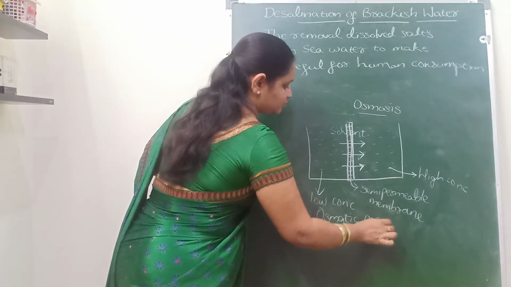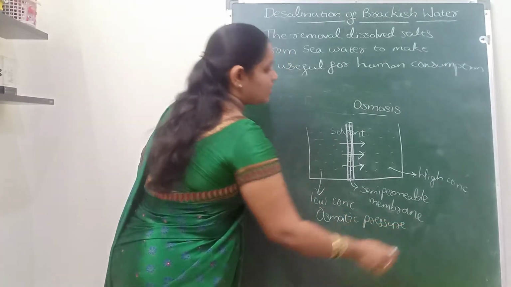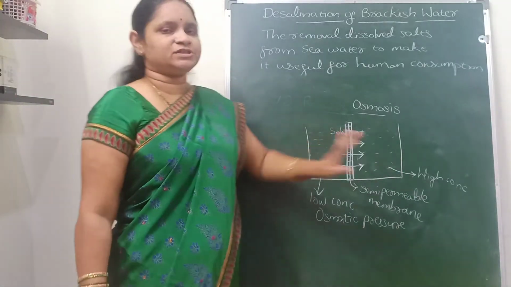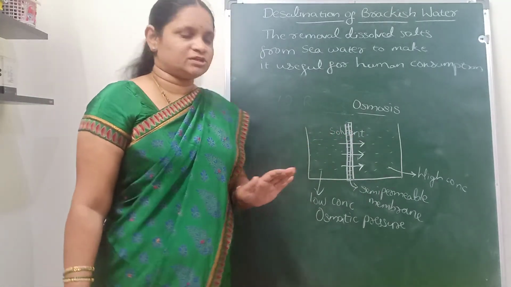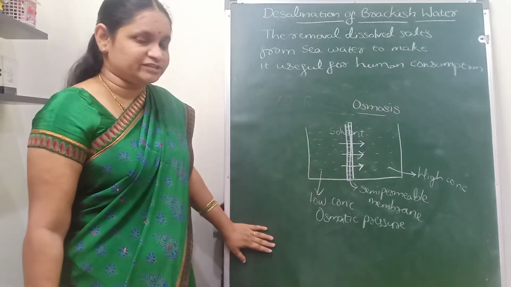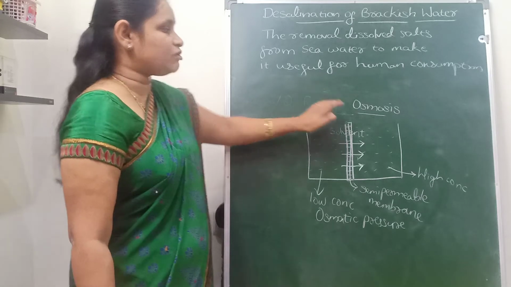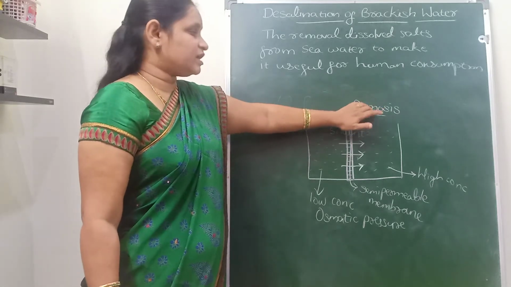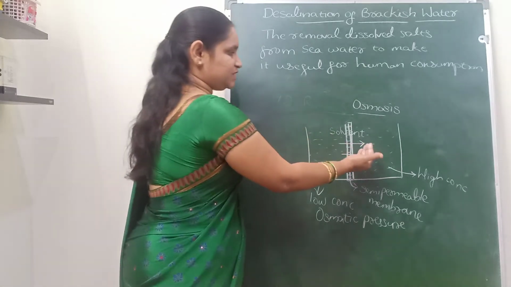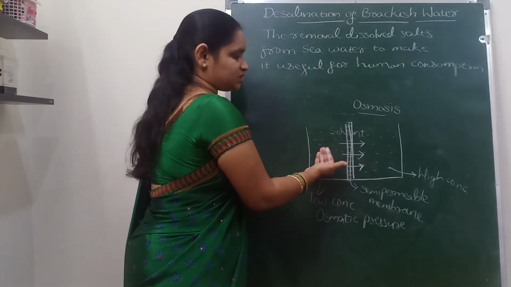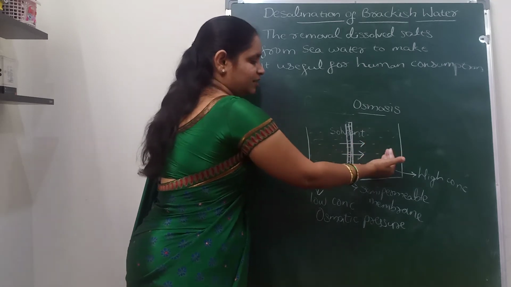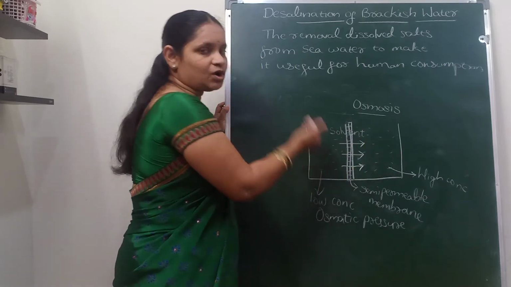Osmotic pressure is responsible for the process of osmosis, for the movement of solvent molecules from lower concentration to higher concentration. So this is the osmosis process. But here we are going to discuss the reverse of it, that is reverse osmosis. Reverse means the movement of solvent molecules from high concentration towards low concentration.